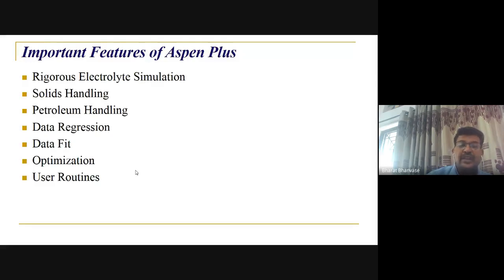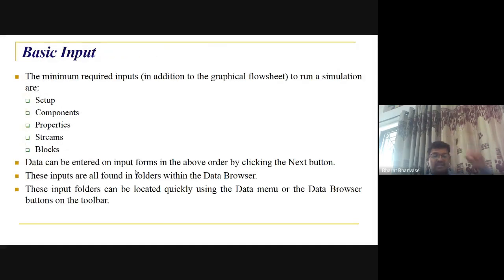So what are the important features of this Aspen? Coming to Aspen now, here we have rigorous electrolyte simulation. Solid handling is there, but it is quite difficult in HYSYS. Petroleum handling, data regression, data feed, optimization, right? User routines, you can develop some programs, right? So here important basic inputs, if you see setup, these are the components in Aspen while simulating that. Components required, physical properties, streams and blocks. So that is again important here.